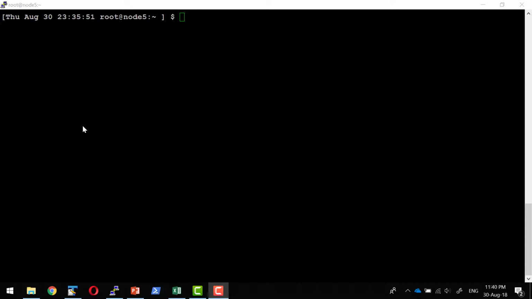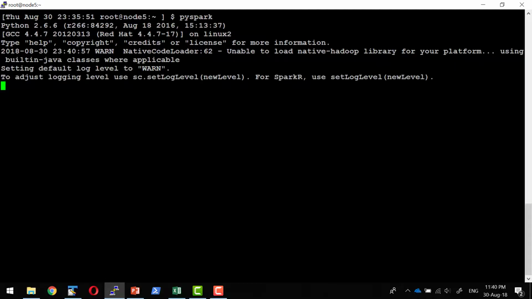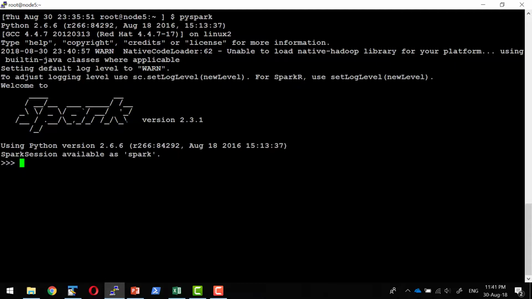Let us understand how data frame works within the Python API. The logic and syntax are all going to be the same. So let's try creating a sample data frame within the Python world. I'm going to open the Python shell, the command pyspark. Since the bin folder of Spark installation is added into the path of my system, the commands available within the bin folder will get executed automatically. And this is the Python shell where we do have access to the Spark session here as well.